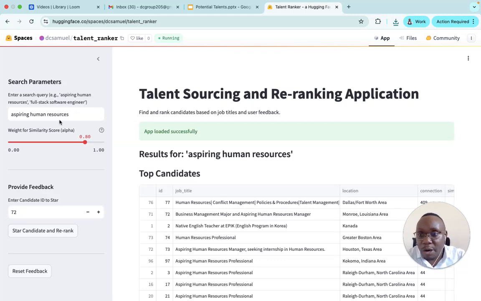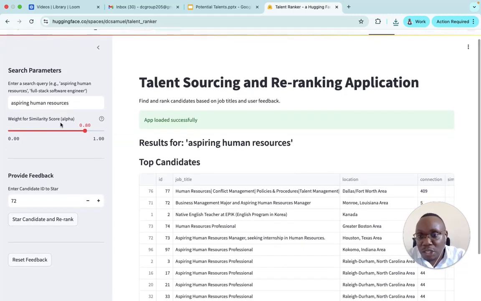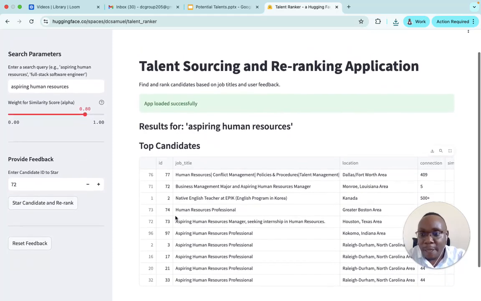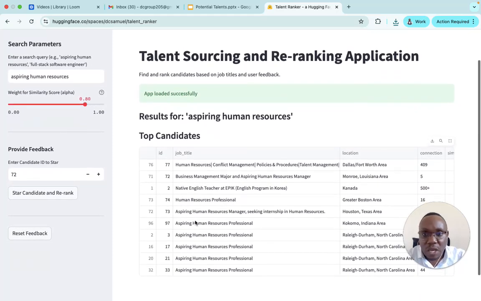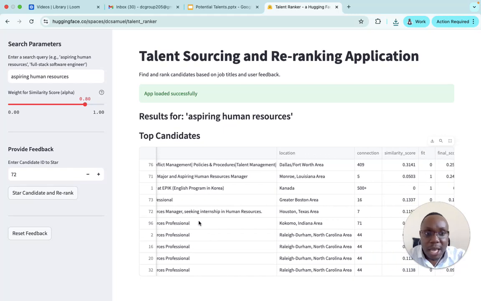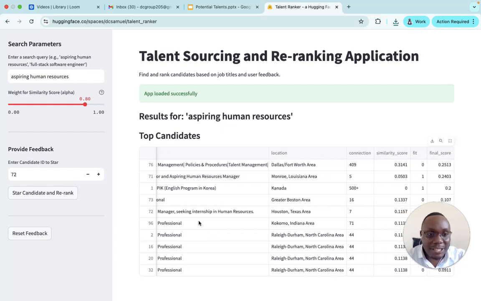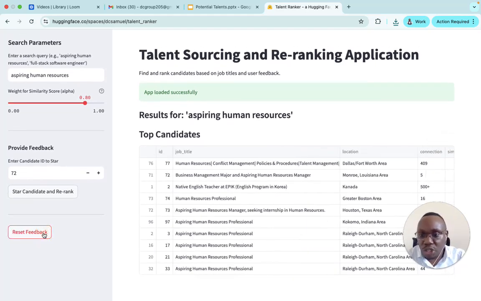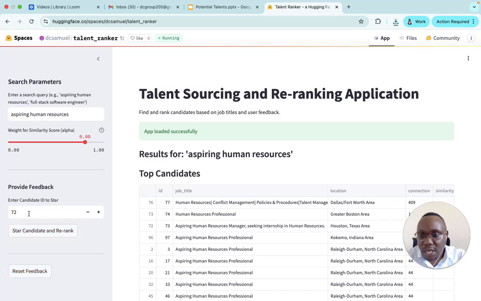We have parameters here, as per human resources. We have the weighting and similarity score here, and these are the top 10 candidates using TF-IDF, term frequency inverse document frequency. As you can see, these are the scores. The similarity scores are here. These are the top 10. I'm going to reset the rankings and start a candidate.